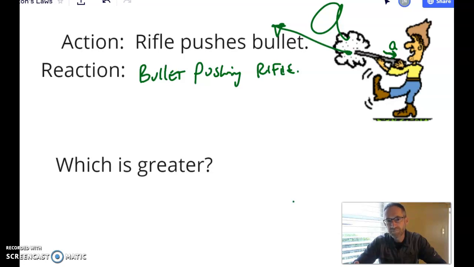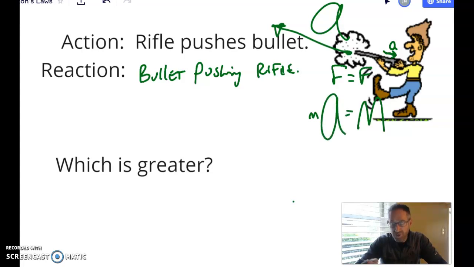How come? Well, two things. Number one, you've got the same size force. Force on the bullet, force on the rifle, same size. But the rifle is so much more massive, and the bullet is so much less massive. So the acceleration on the bullet is so much greater, and the acceleration on the rifle is so much smaller. Not just that, but what else?